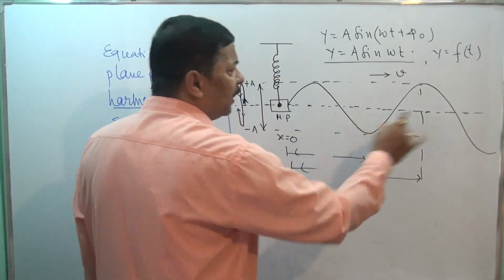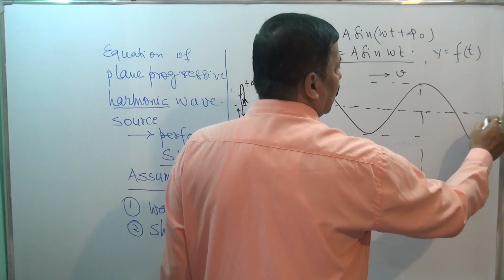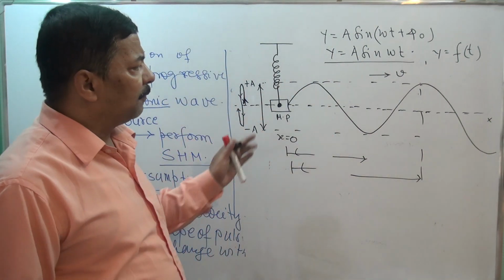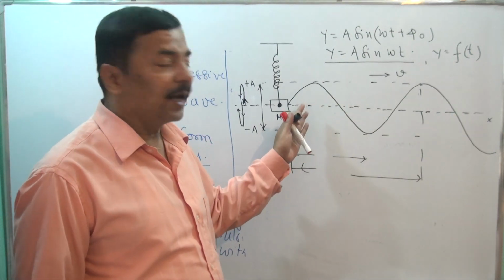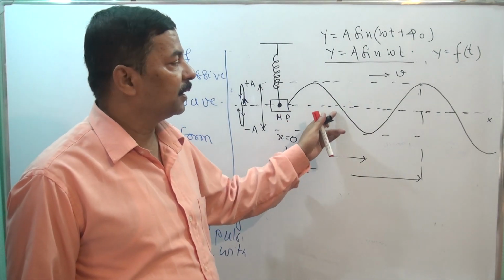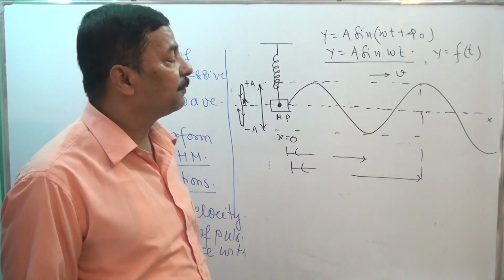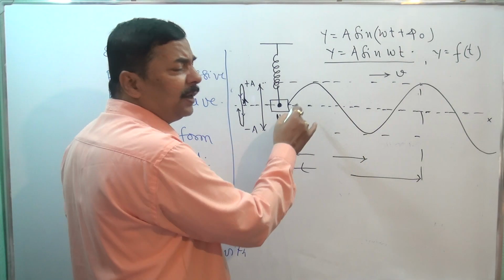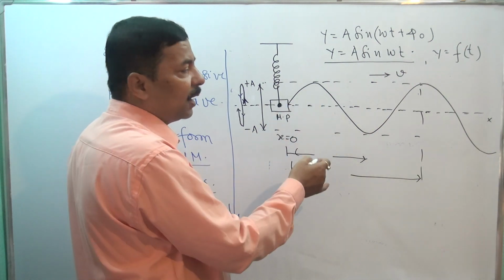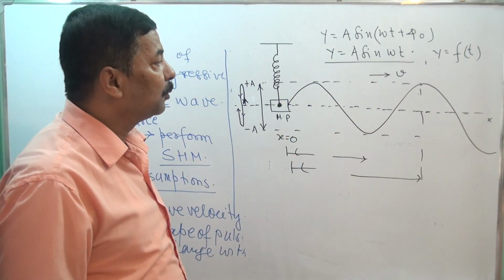This is along the x-axis, and for every point the value of x is different. And the motion of this particle is being transferred to other particles performing simple harmonic motion.